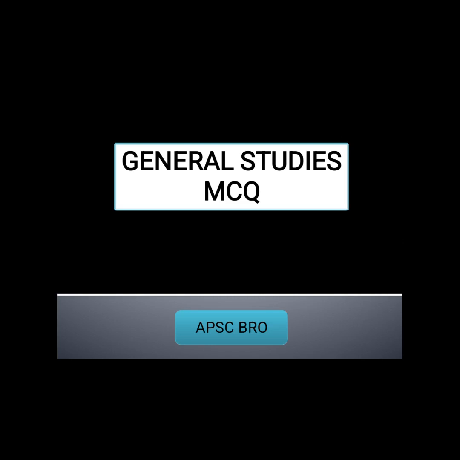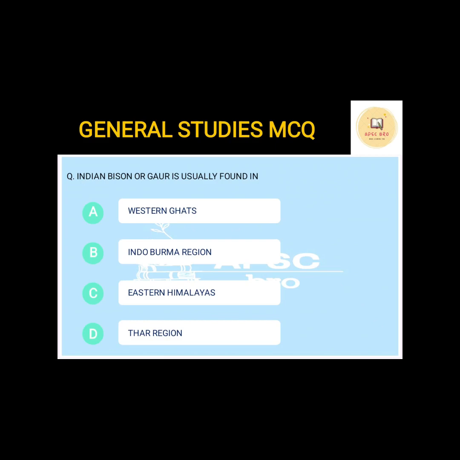Okay, let's begin. The first question. Indian bison or gaur is usually found in. Just have a look at the picture. What kind of animal is this? We are talking about an animal, just so that you can remember the question. So Indian bison or gaur is usually found in Western Ghats, Indo-Burma region, Eastern Himalayas or the Thar region. Okay, the answer is Western Ghats.